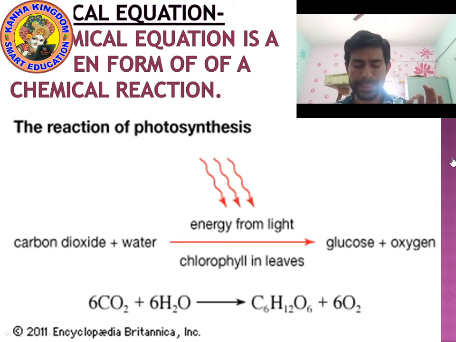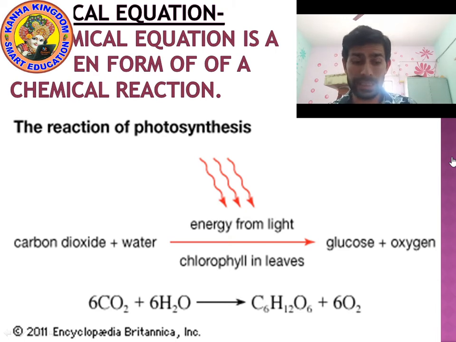So CO2 plus H2O gives C6H12O6 plus O2. Look again at the equation: 6CO2 plus 6H2O gives C6H12O6 plus 6O2.